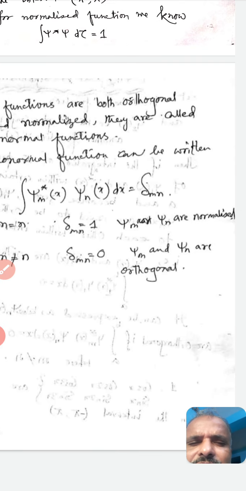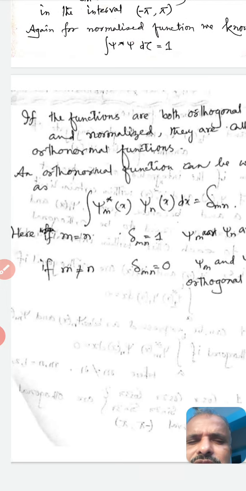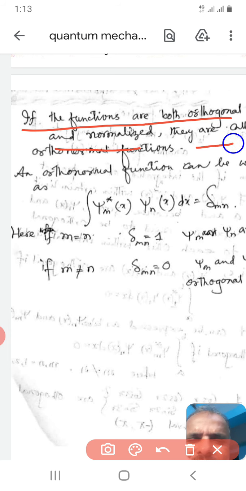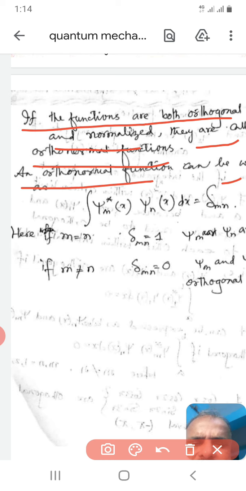Now, if the functions are both orthogonal and normalized, then they are called orthonormal functions. An orthonormal condition can be written as the integration of psi m star(x) psi n(x) dx equals delta mn.